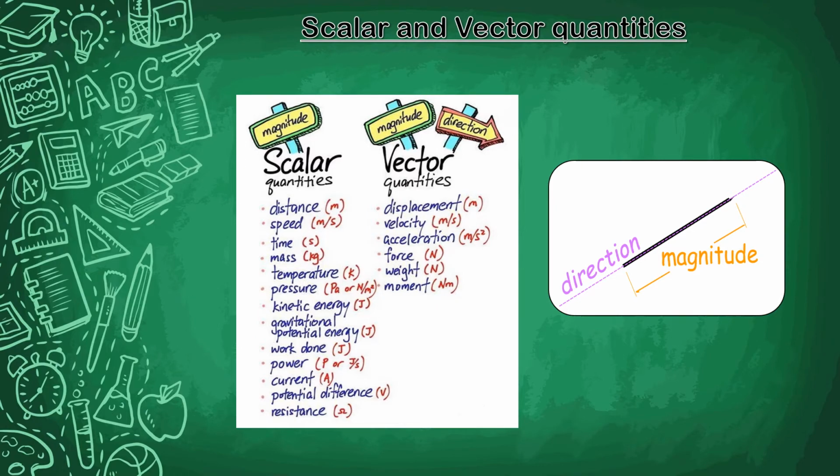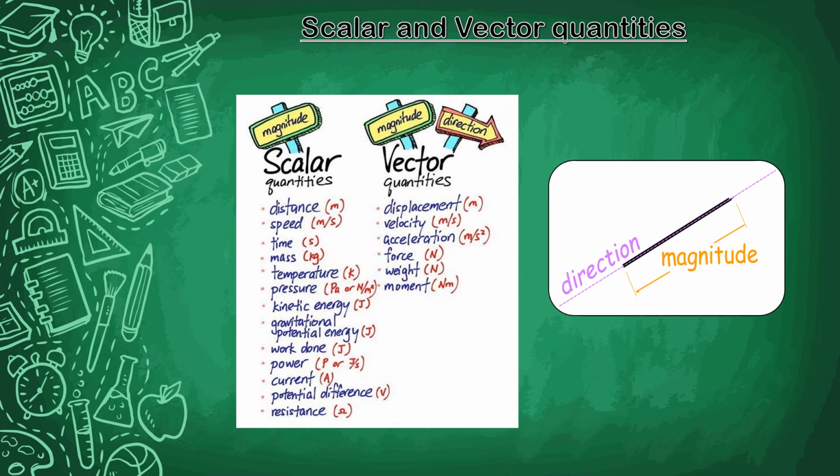Scalar and vector quantities. Before learning about them, I would like to tell you about magnitude and direction. Magnitude is the size or extent of a physical quantity. Direction is defined as a path that something takes.